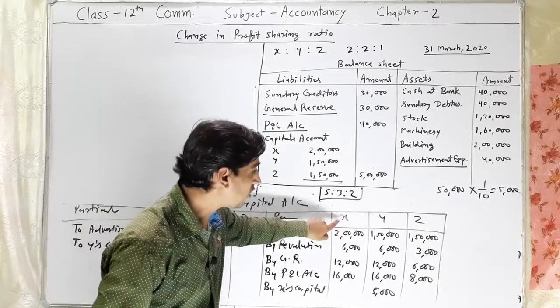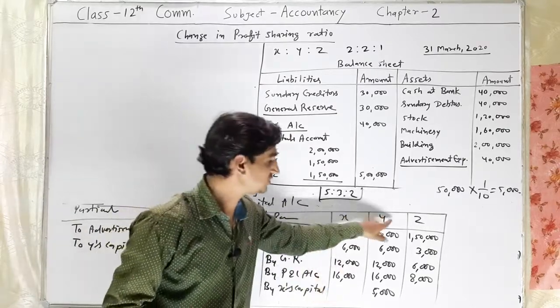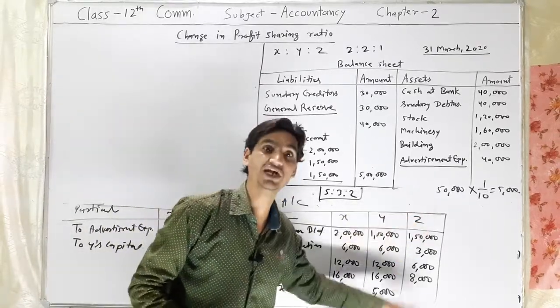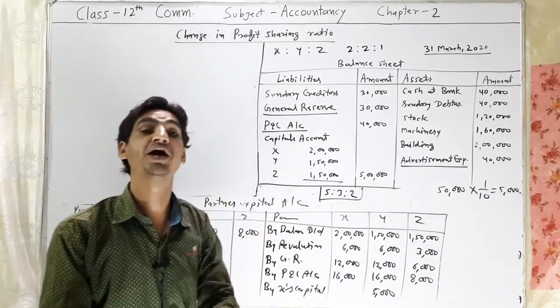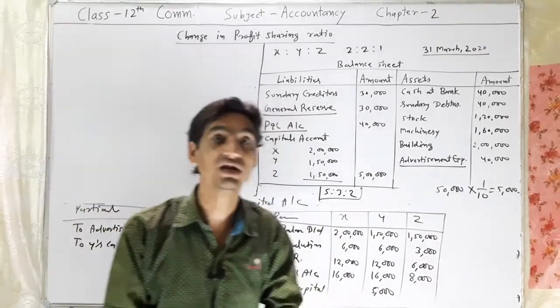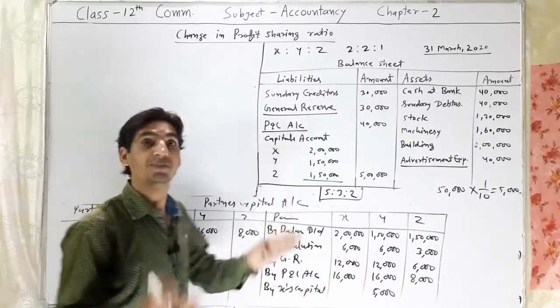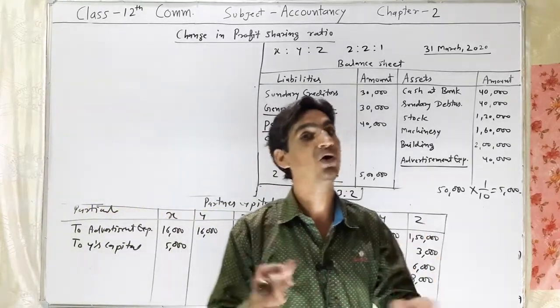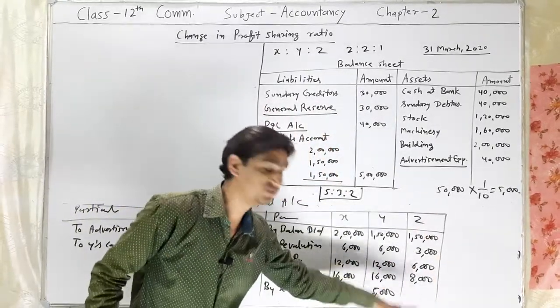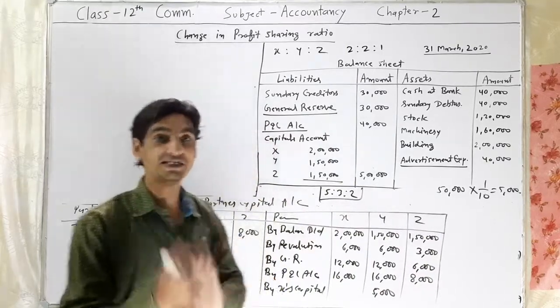The balance of X capital, the balance of Y's capital and the balance of Z capital. First we need to find out the balance of X capital after all adjustments, Y's capital after all adjustments, and Z capital after all adjustments.